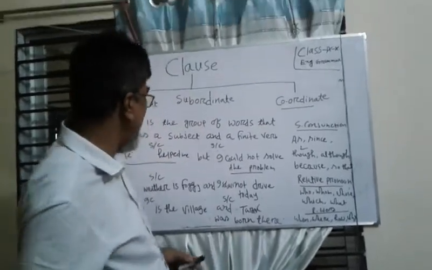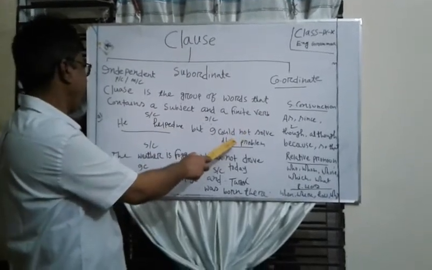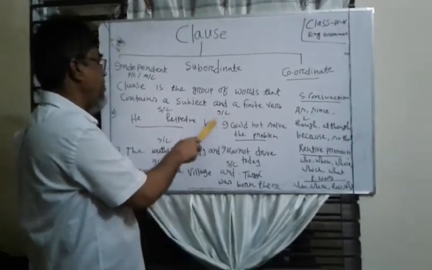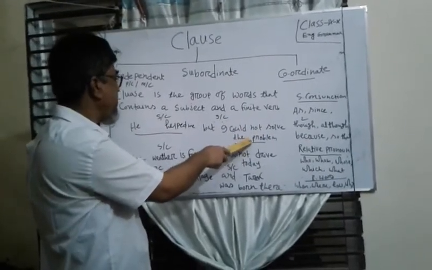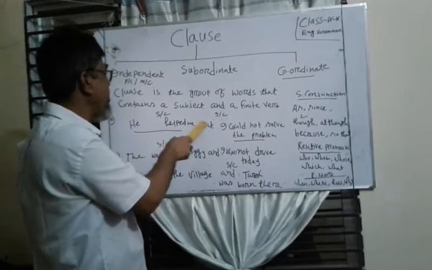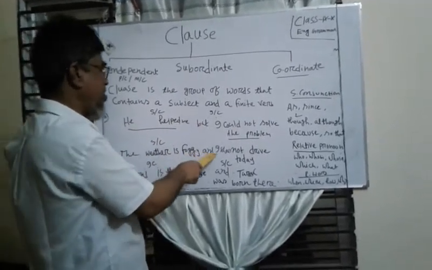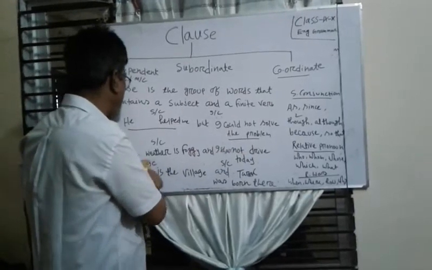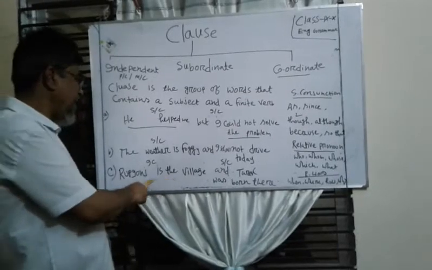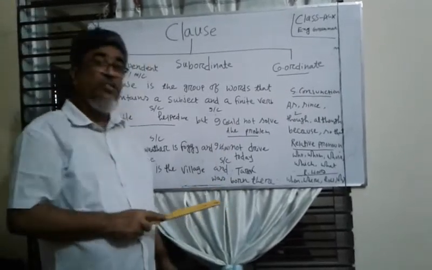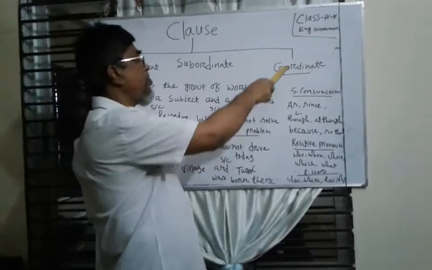So, dear learners, he helped me but I could not solve the problem. Here, the clause I could not solve the problem has been connected to he helped me with but. Like this, the weather is foggy and I shall not drive today. This is an independent clause. This is also an independent clause. Rupganj is the village is an independent clause. Tarek was born there is also an independent clause. So, these are the examples of coordinate clause.